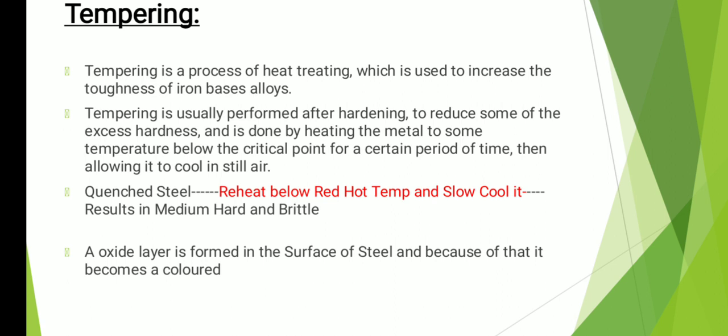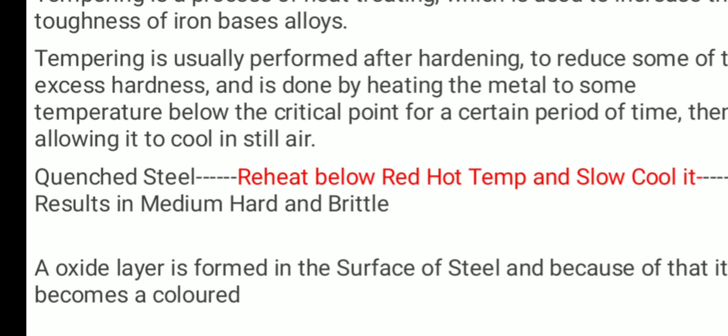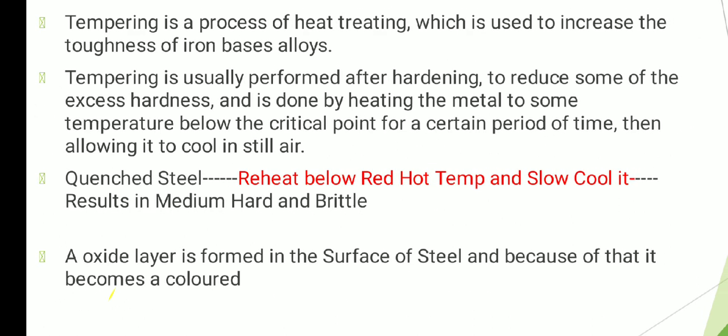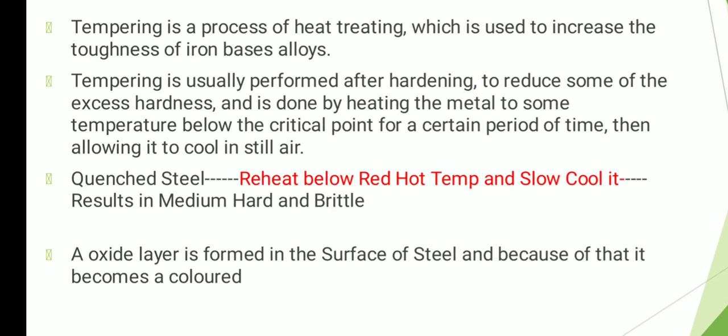In tempering, you take the quenched steel and again reheat it below its red hot temperature and then cool it. This results in medium hardness; it will neither be too hard nor too soft, and brittleness will be somewhat managed. In tempering, an oxide layer is formed on the surface of the steel, and because of that it becomes colored.